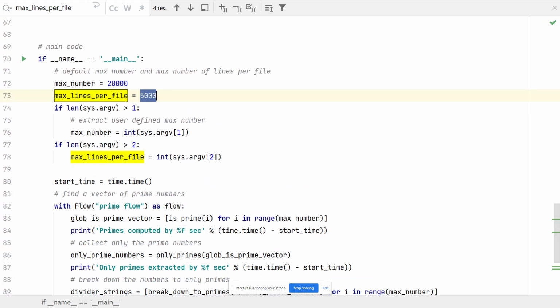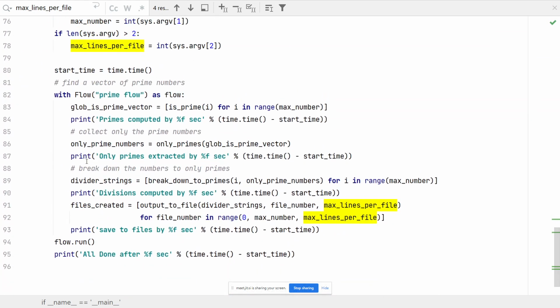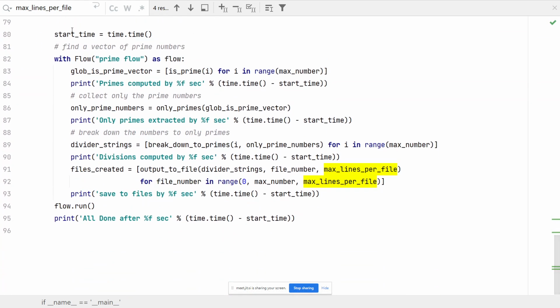I'm going to skip those. Those are in case we define system arguments. We're not going to use it here, not now at least. I'm going to ask for how long does it take. This is where Prefect starts. I'm going to skip it for now. I'll explain the Prefect part at the end.